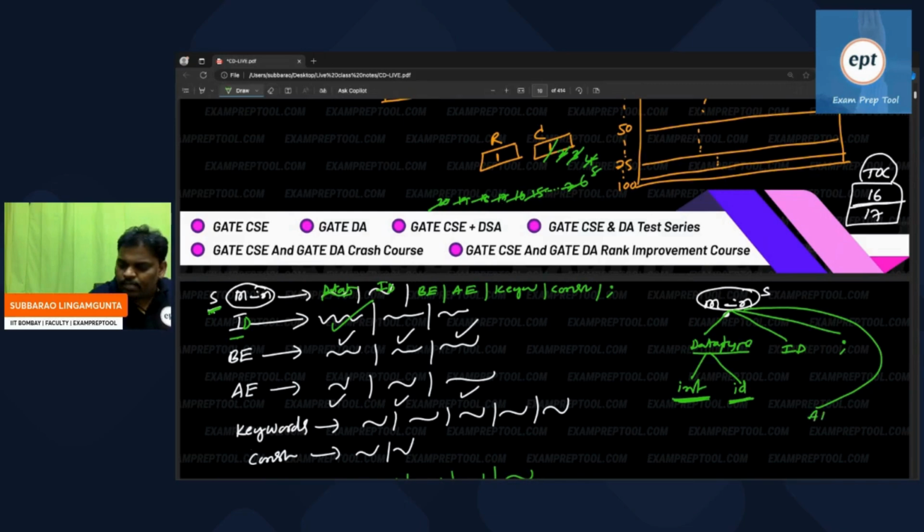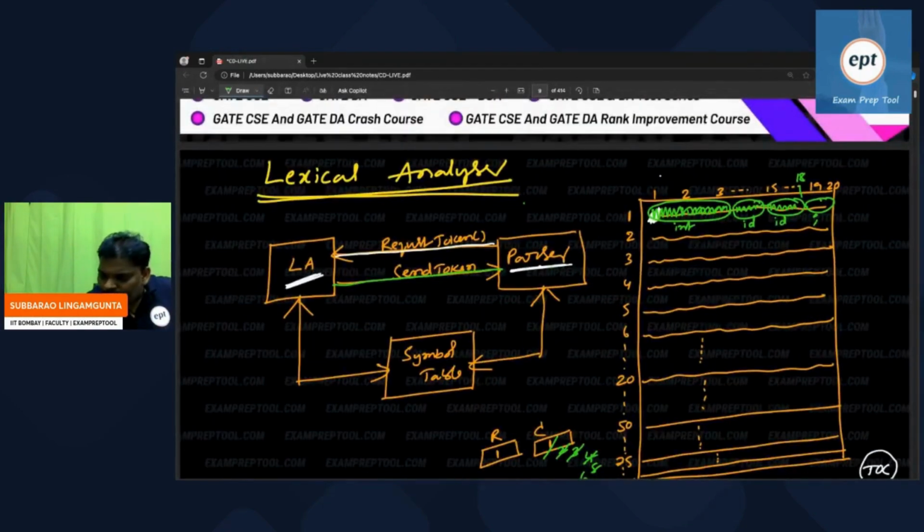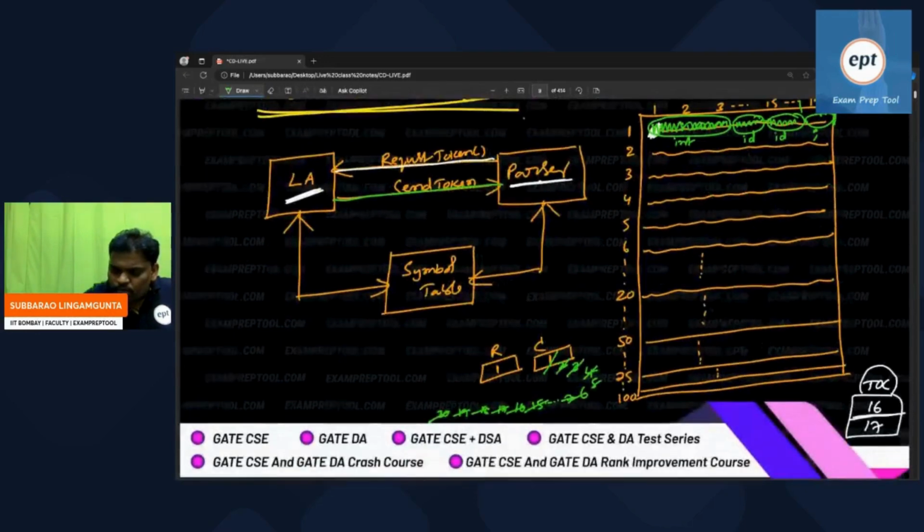Something like an arithmetic expression. An arithmetic expression normally contains some arithmetic expression. Let us assume, everyone listen, some arithmetic expression which contains ID star ID, some identifier multiplication. So whenever he asks for the next token, see this one, this line is completed. 20 also completed means it will become 21, but the 21 column is not there. So that is the reason he will change to row number 2. Now the column number again starts from 1. So again he will start.